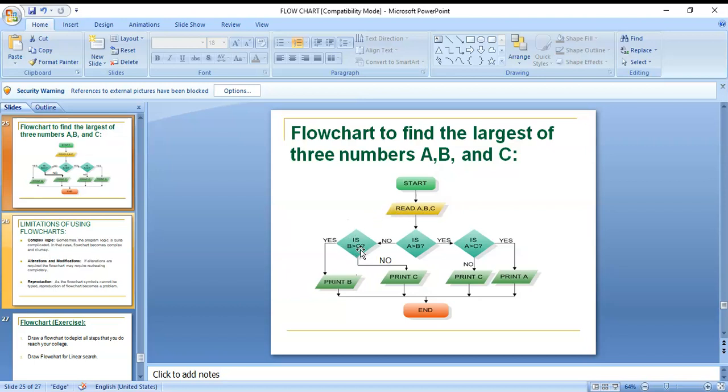Okay, first, if A is greater than B, then A is greater than C. If A is not greater than B, then the condition is false, then go to B greater than C. On that B greater than C, if the condition is true, print B. Okay, otherwise print C. Here, A is greater than B, then it goes to the condition A is greater than C. Okay, if that condition is true, then print A is bigger, otherwise print C.